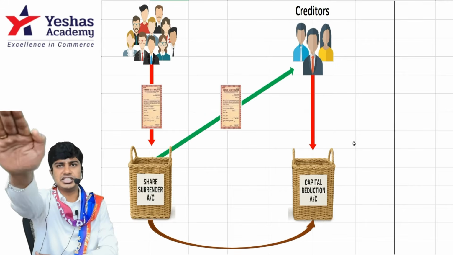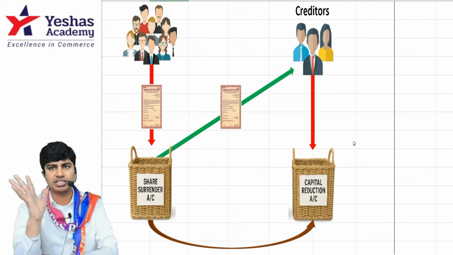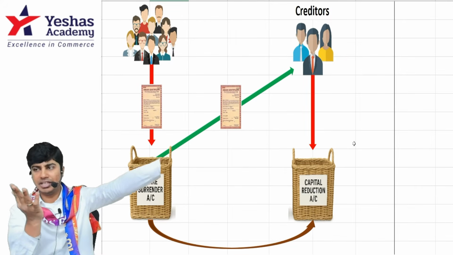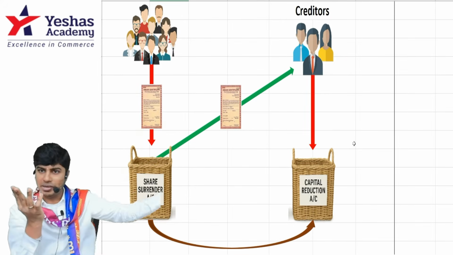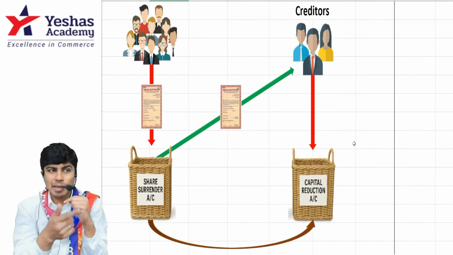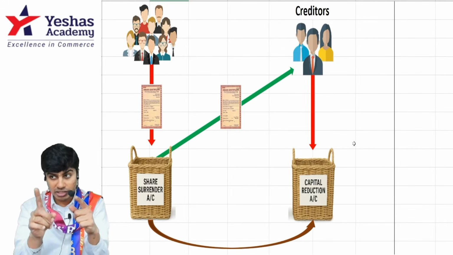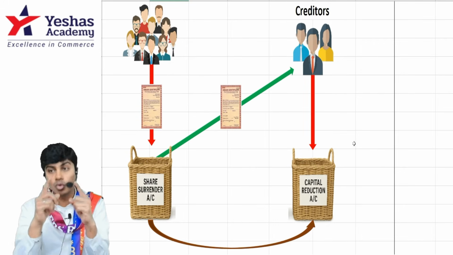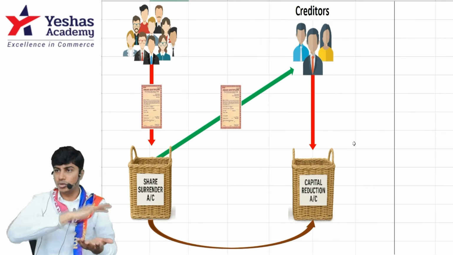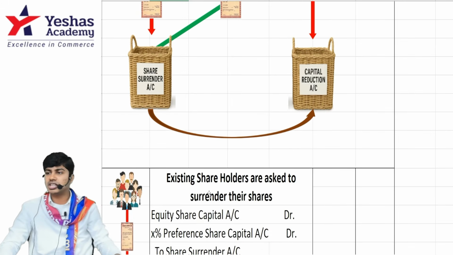First, we'll collect the shares from the existing shareholder. Share capital account debit to share surrender. If these share surrenders are to be issued to the existing liabilities, first liability to capital reduction, then share surrender to share capital. Credit share capital will be whatever type of share issued, equity or preference, whatever. Further, I want you to importantly note, if equity is translated to preference or preference is translated to equity, there is no journal entry for changing shares within the share surrender account.